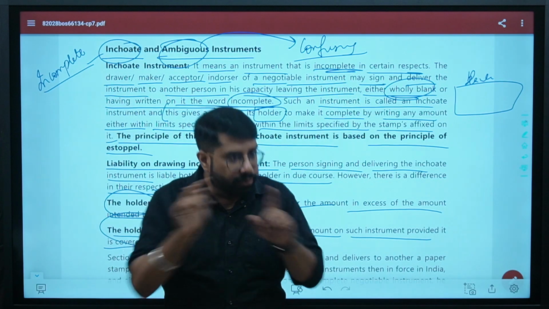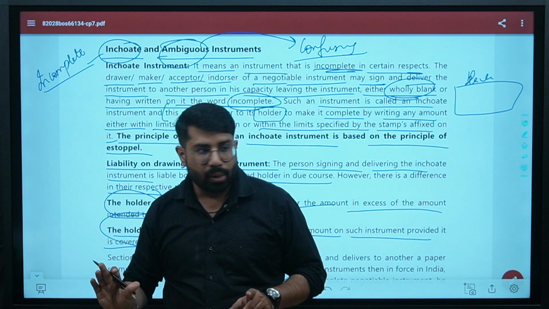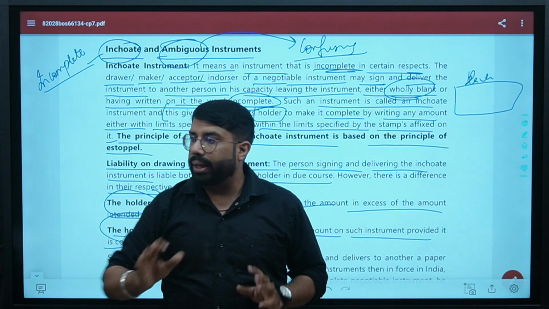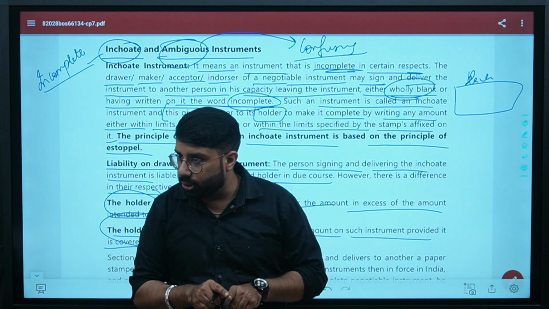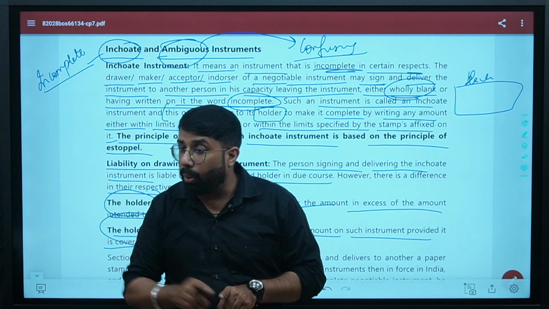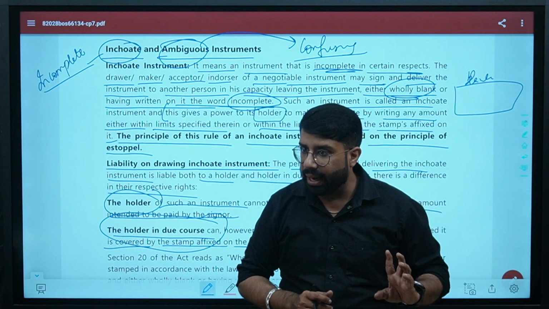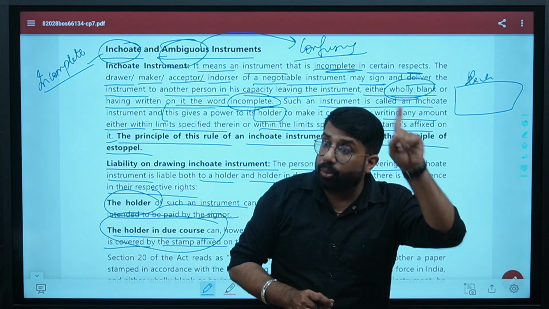For example, if in the instrument I am specifying a limit of 10 lakhs and you are the holder, you cannot claim more than 10 lakhs. I have paid a stamp duty on this particular instrument which covers the amount up to 50 lakhs, and he is the holder in due course. It means he can recover up to 50 lakhs.